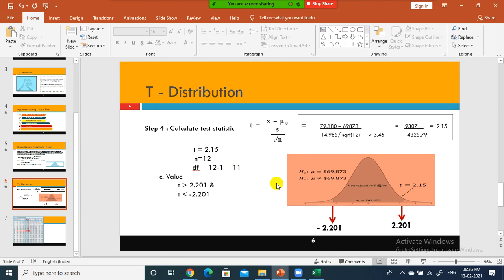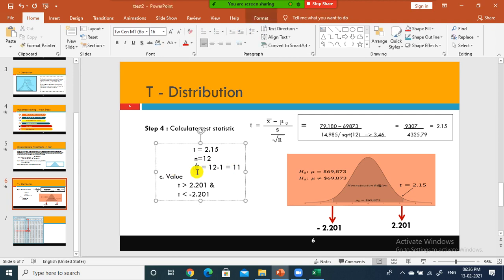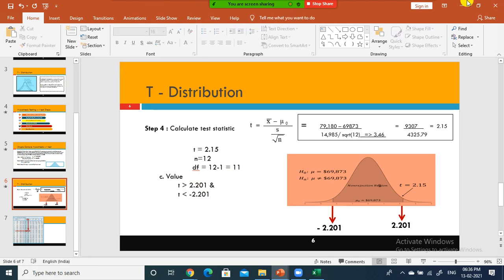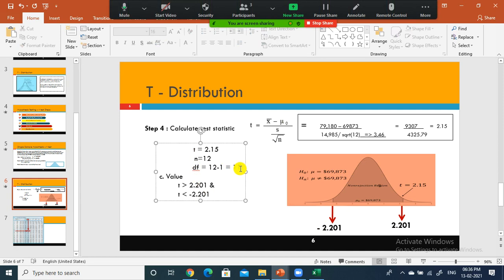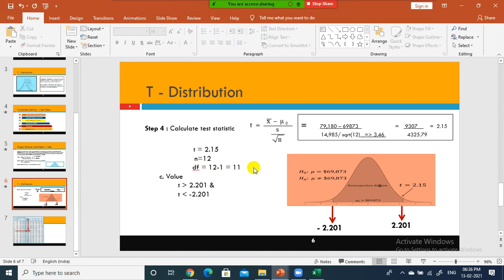Here we are dealing with a single sample currently, but if you have two samples, you need to subtract 1 from the sample 1 size and subtract 1 from the sample 2 size. That we will see a little later. We are going to jump into two independent sample t tests in a short while. But just think degrees of freedom means subtracting 1 from the sample size. You don't have to know the details. If you know this much, it is more than sufficient.